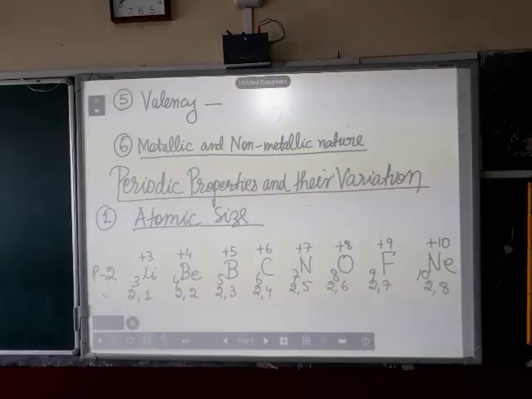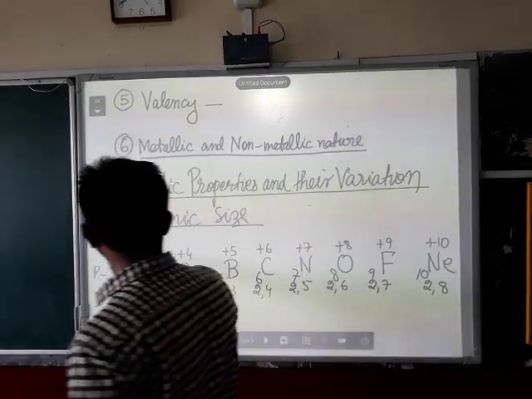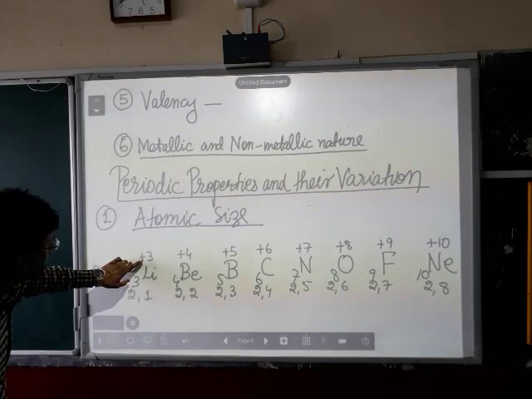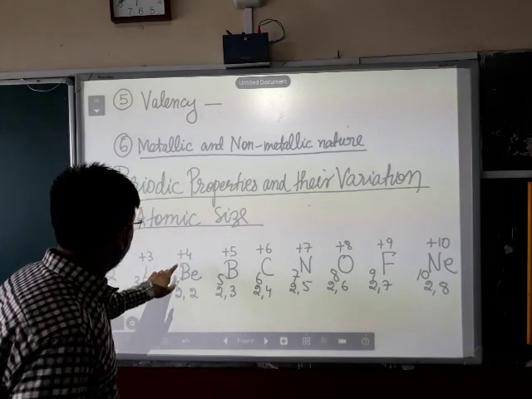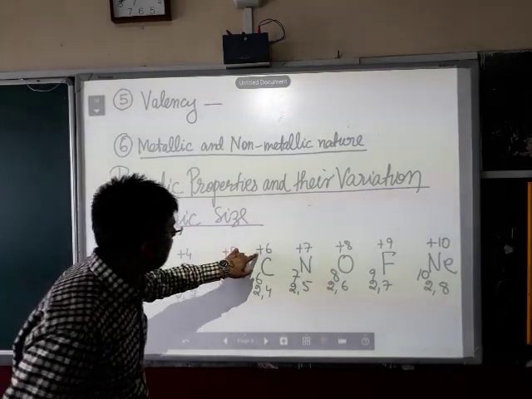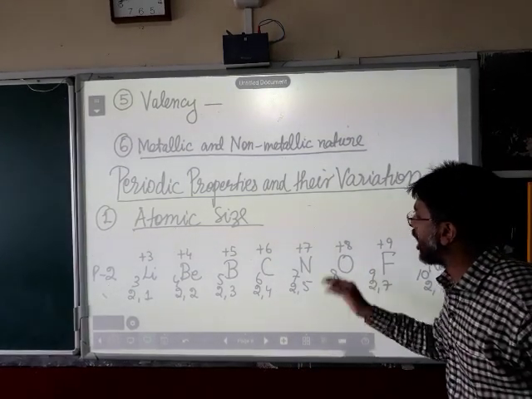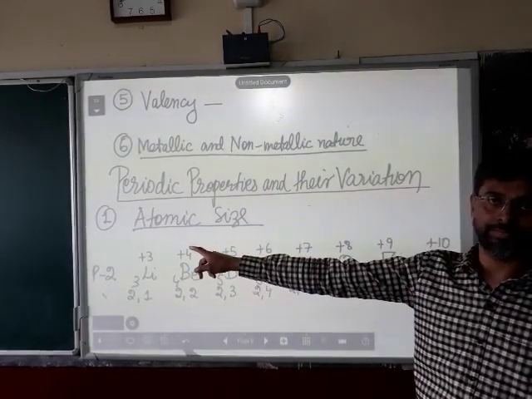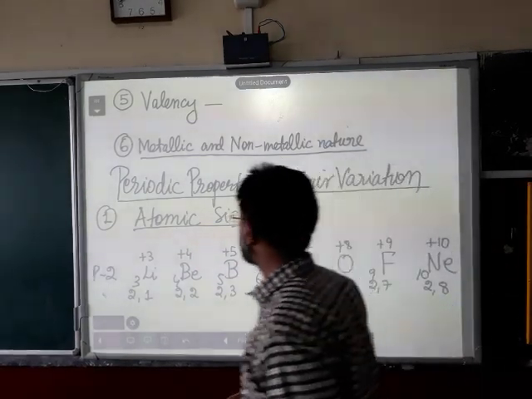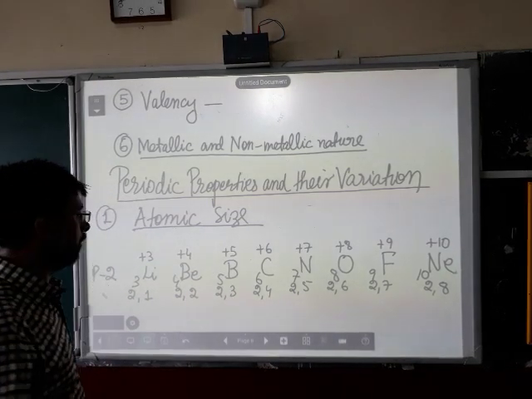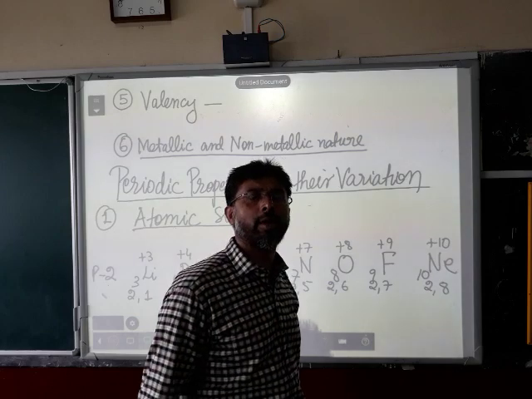Now, what do these numbers signify? Why have I written these numbers down? The reason is, this plus 3 for lithium means the nuclear charge of lithium. All these positive charges written above the symbols signify the effective nuclear charge of all these elements. Now, from where do I get this effective nuclear charge? We get it from the atomic number. As I have told you, atomic number means the number of electrons or the number of protons.